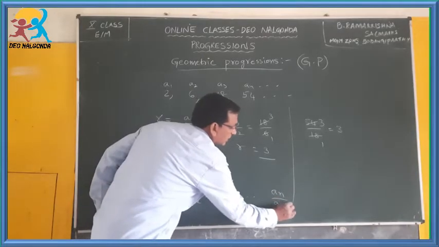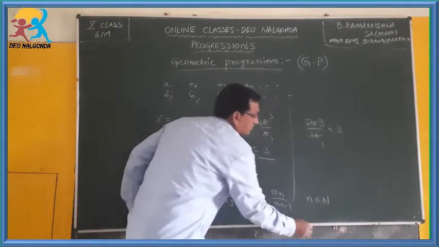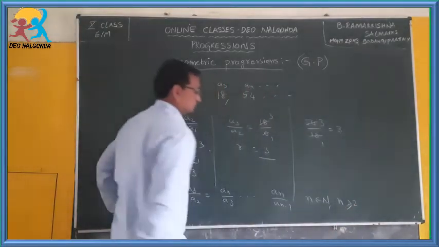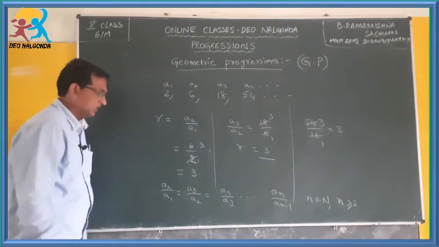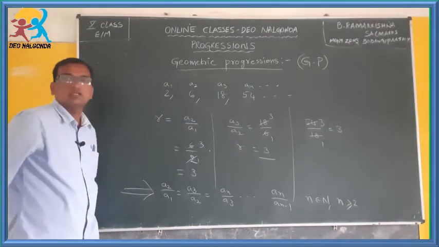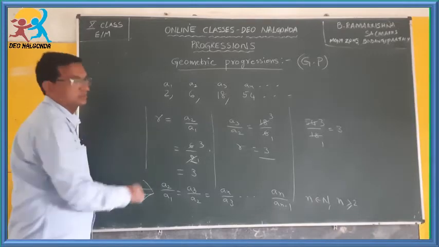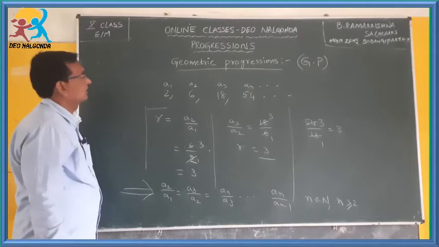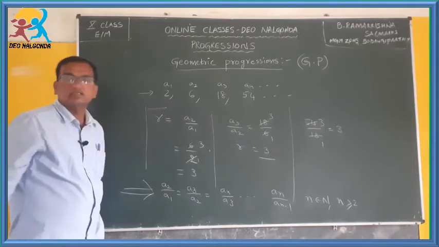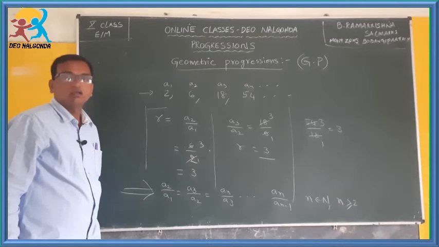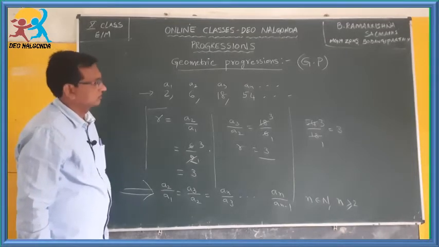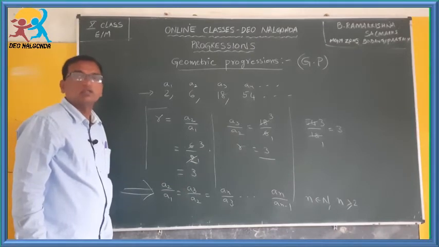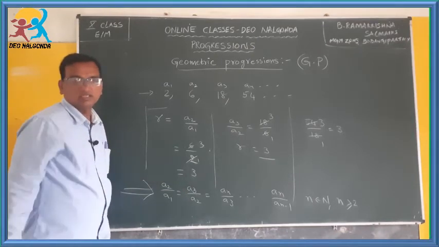An by An minus 1, where n belongs to natural numbers and n is greater than or equal to 2. If you can write this conclusion and express these things, then you can easily check whether the given sequence is in geometric progression or not. I think you understood this. If you understand this, then only you can do the problems in the coming exercise.